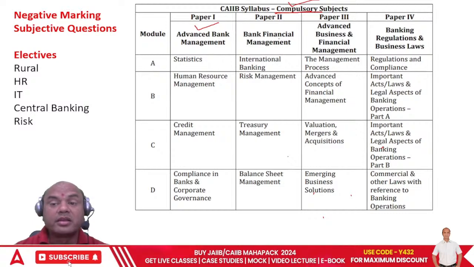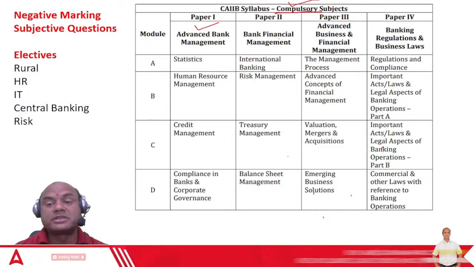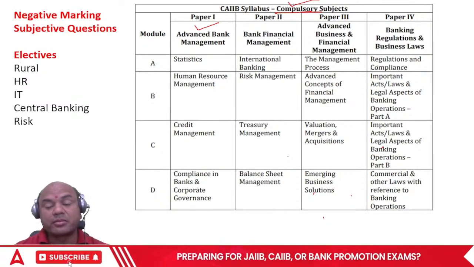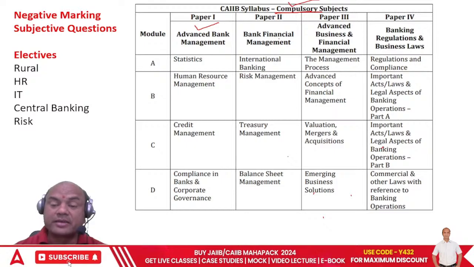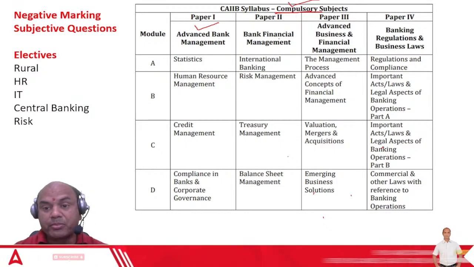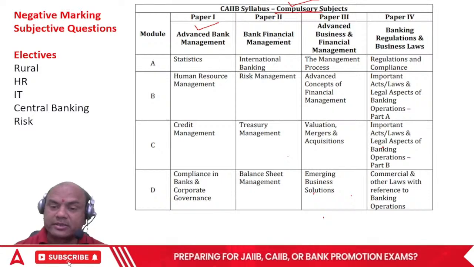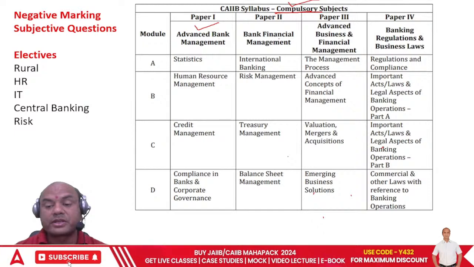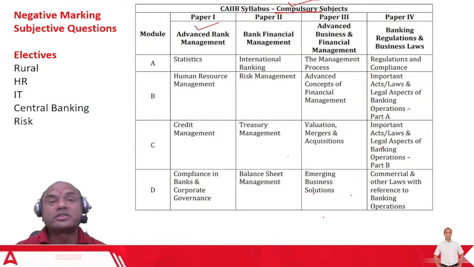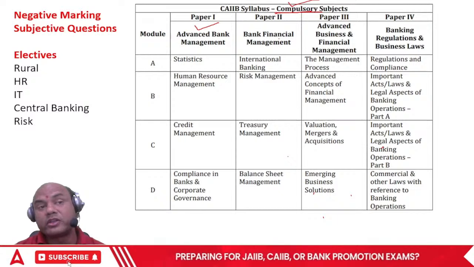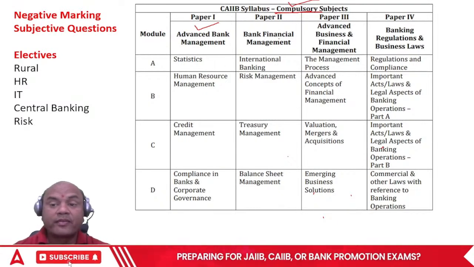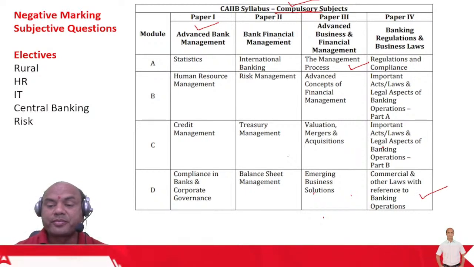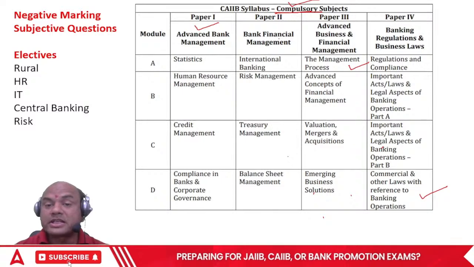Then we have legal, BRBL, banking, regulation and business law. Here the topics are module A, regulations and compliance. Module B and C are same. They are divided into 2 parts. Important acts, laws, legal aspects of banking. See, part A and part B. And module D is commercial and other laws with reference to banking. So, commercial laws means this is similar to the mercantile law in your MBA. Those who have done the MBAs, they will find this topic quite easy. Okay. Now, this is about the compulsory subjects.